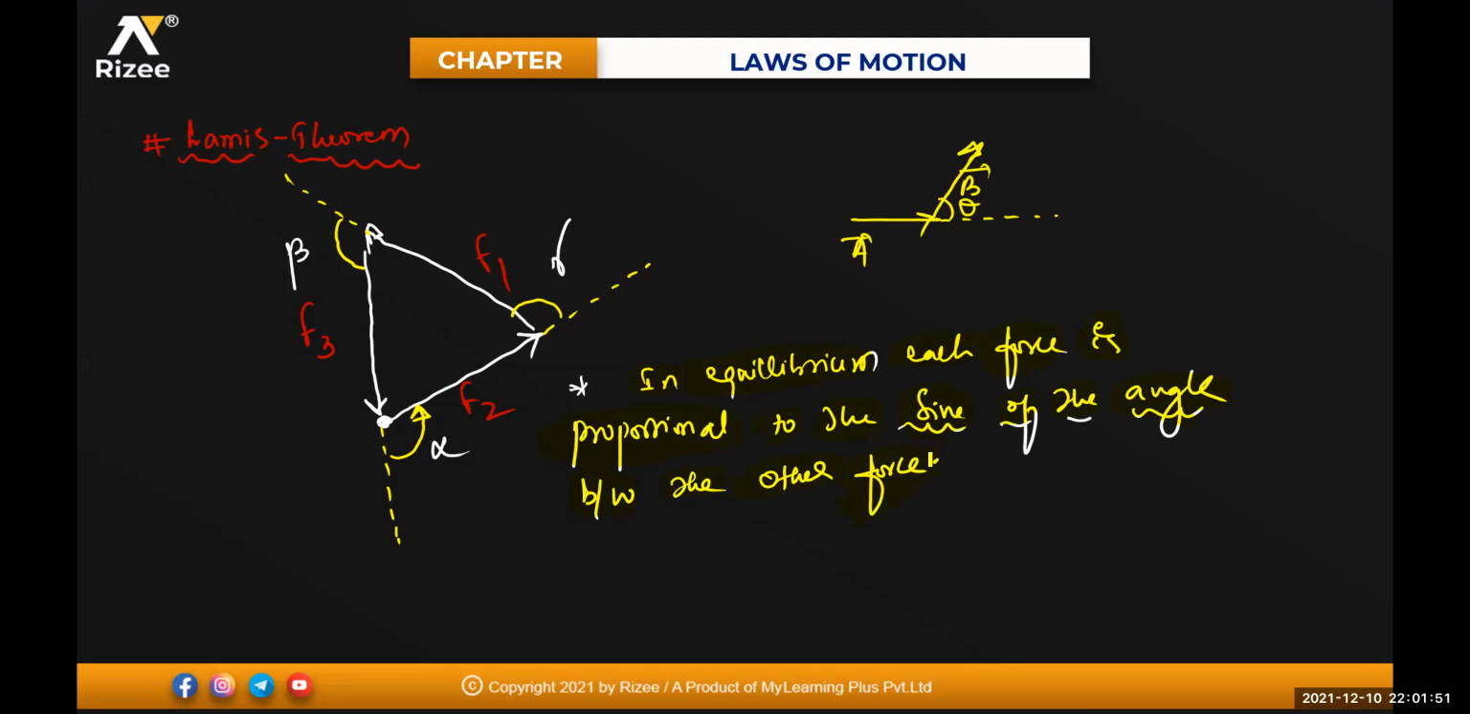Try to remember this statement. If you can't remember the formula, that will still give me the answer. See here, the angle opposite to F1 is alpha, the angle opposite to F2 is beta, and for F3 the angle is gamma.